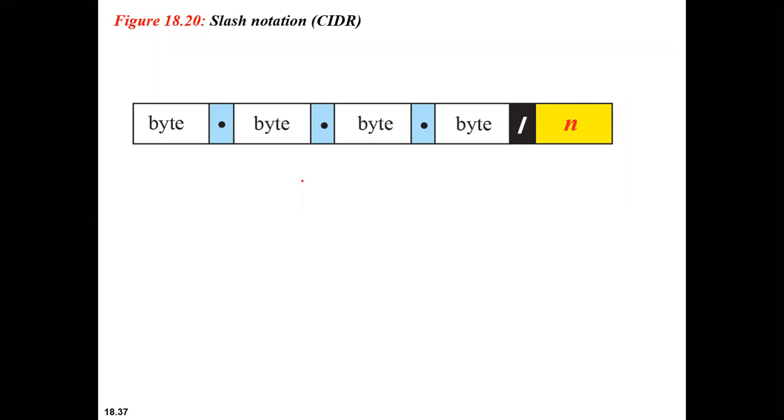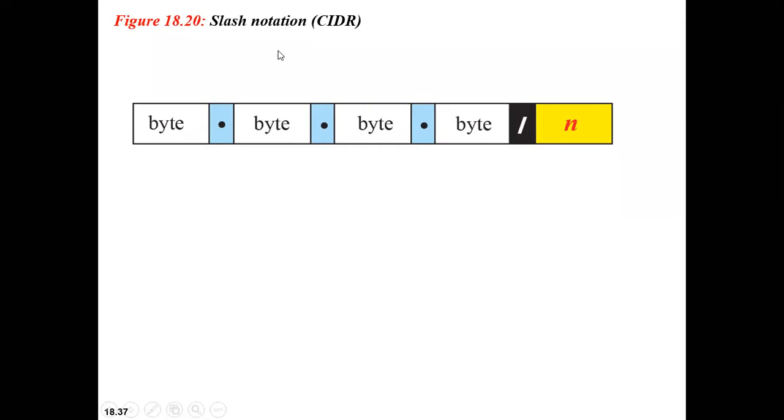Okay, the prefix length n, we are adding it to the address itself. This is the address, correct? What type of address representation is this? It is dotted notation, because you can see every byte is separated with a dot. So along with this address, you include the prefix length n by prefixing it with a slash. The number followed by the slash is the prefix length. This is also called CIDR.